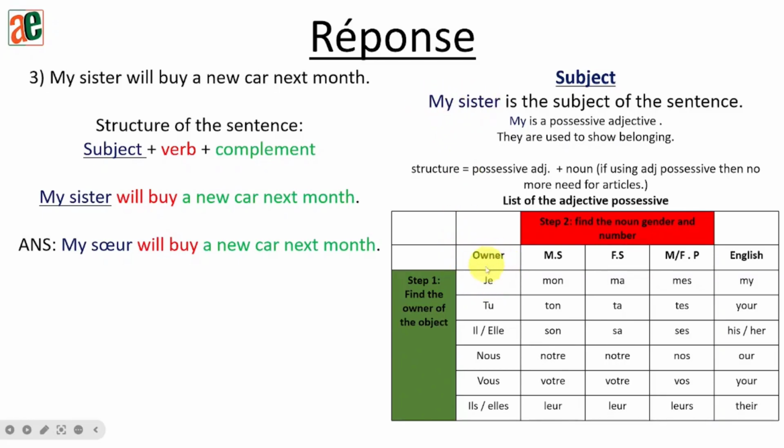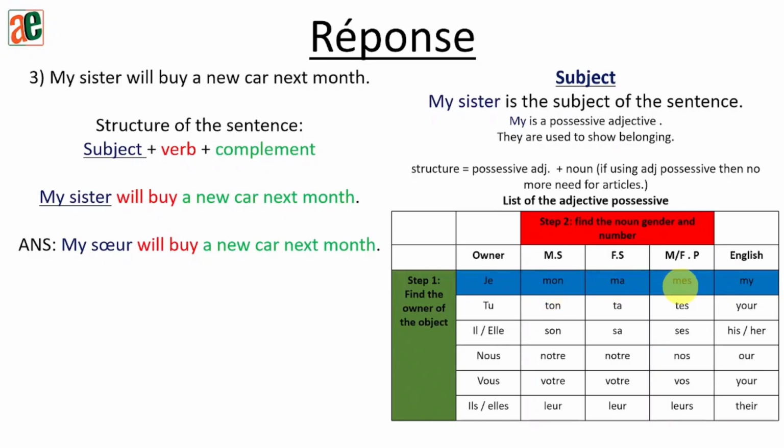No. Here we are here to see the owner of the belonging. So they say my sister. So the owner is I. So the person speaking is I. And the belonging is sister here. So that is the first thing we need to understand properly. Okay? So je will be the owner, not the subject, but the owner of the belonging. So finding the owner will give me 3 possibilities.